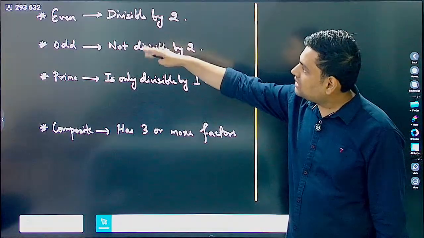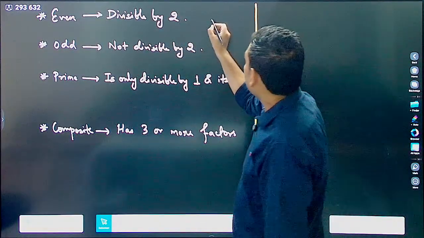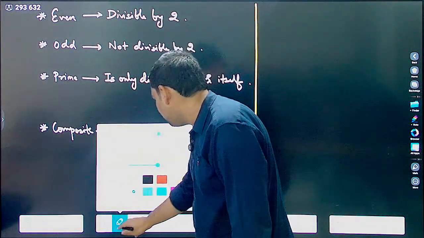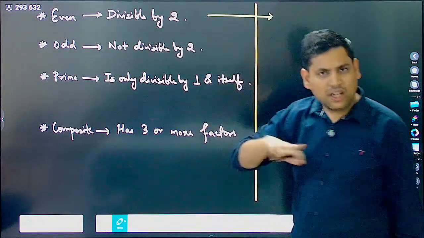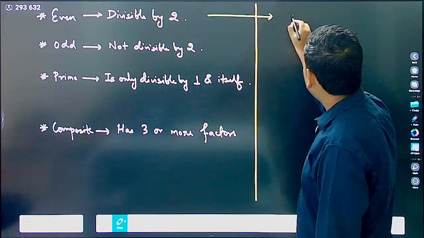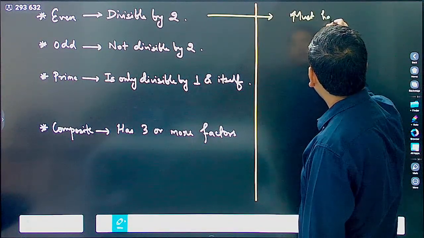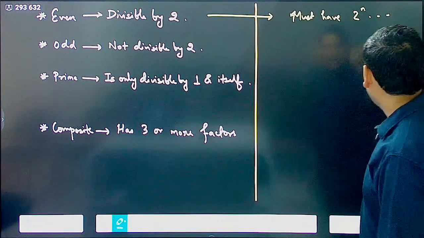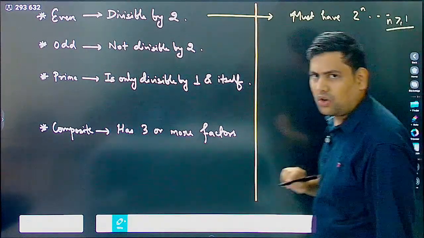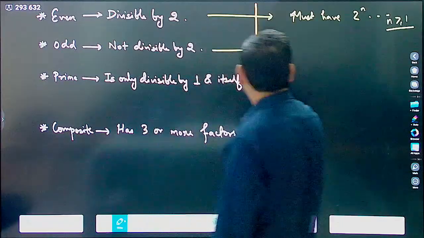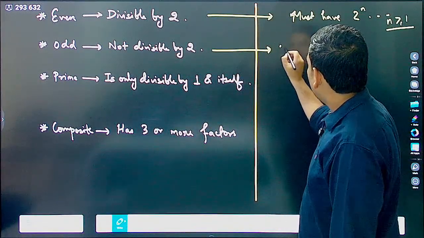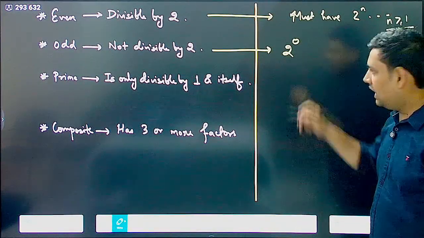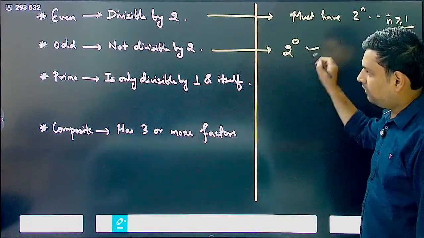So whenever you see even, it is divisible by 2. Now if the question asks you about, let's say, the number of even factors, or anything where you want to make it even, what you have to do is it must have 2 to the power n, and then anything works, where n is greater than or equal to 1 always. Then if you want it to be odd, you have to ensure that the power of 2 has to be 0, otherwise it will become even. Correct?